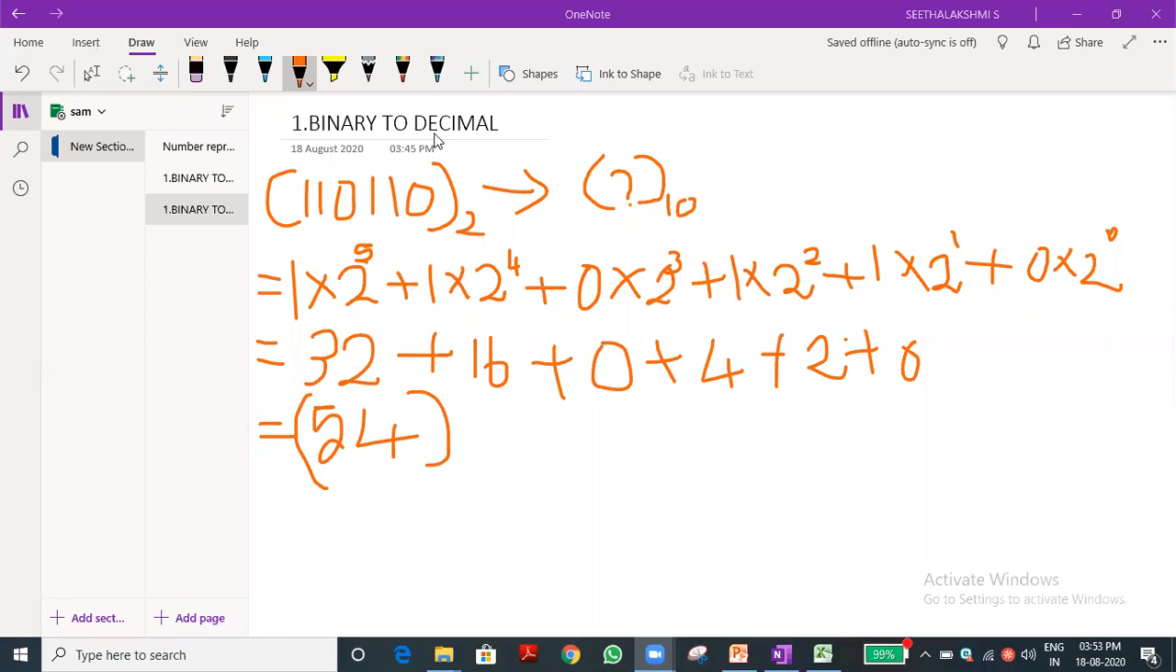Okay, so 54 is the value we get. The base is 10, so this is the answer for that. Have you understood how to do the calculation? Yes, sir. Good. You just note it down in your notes. Have you copied it down?